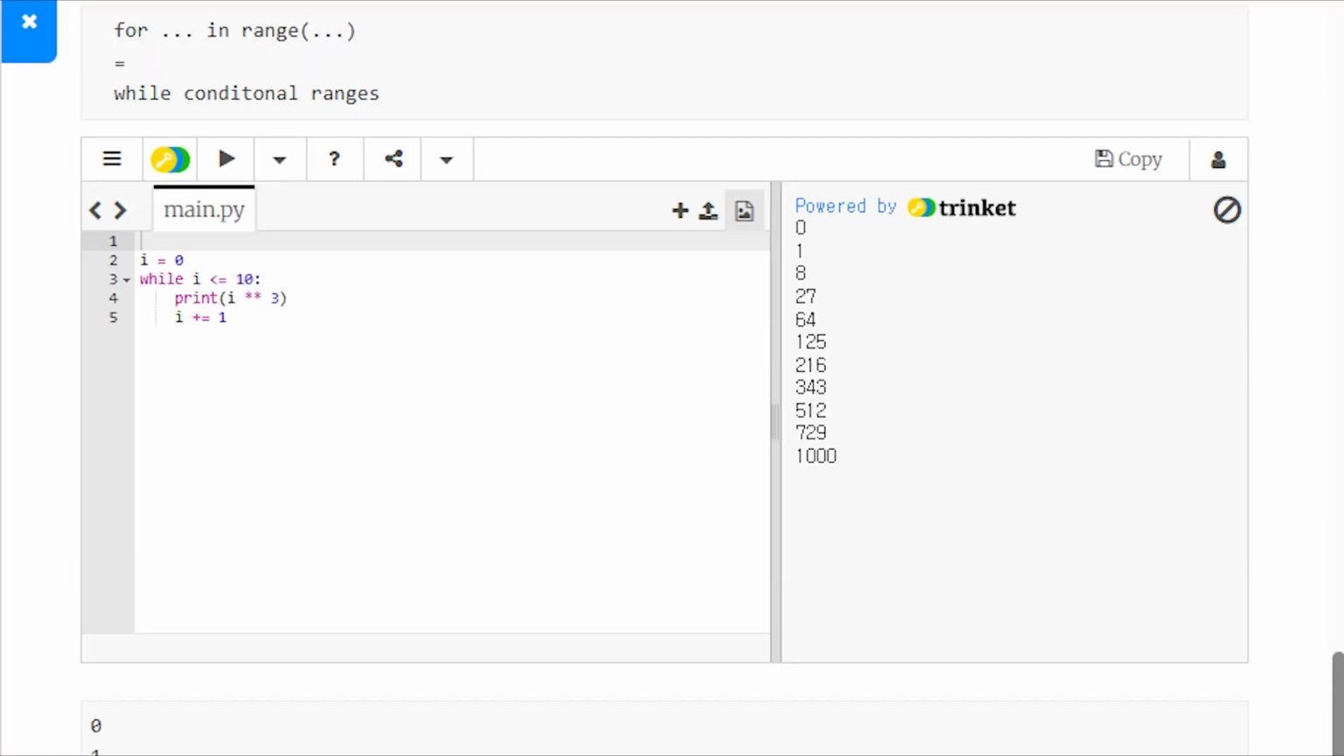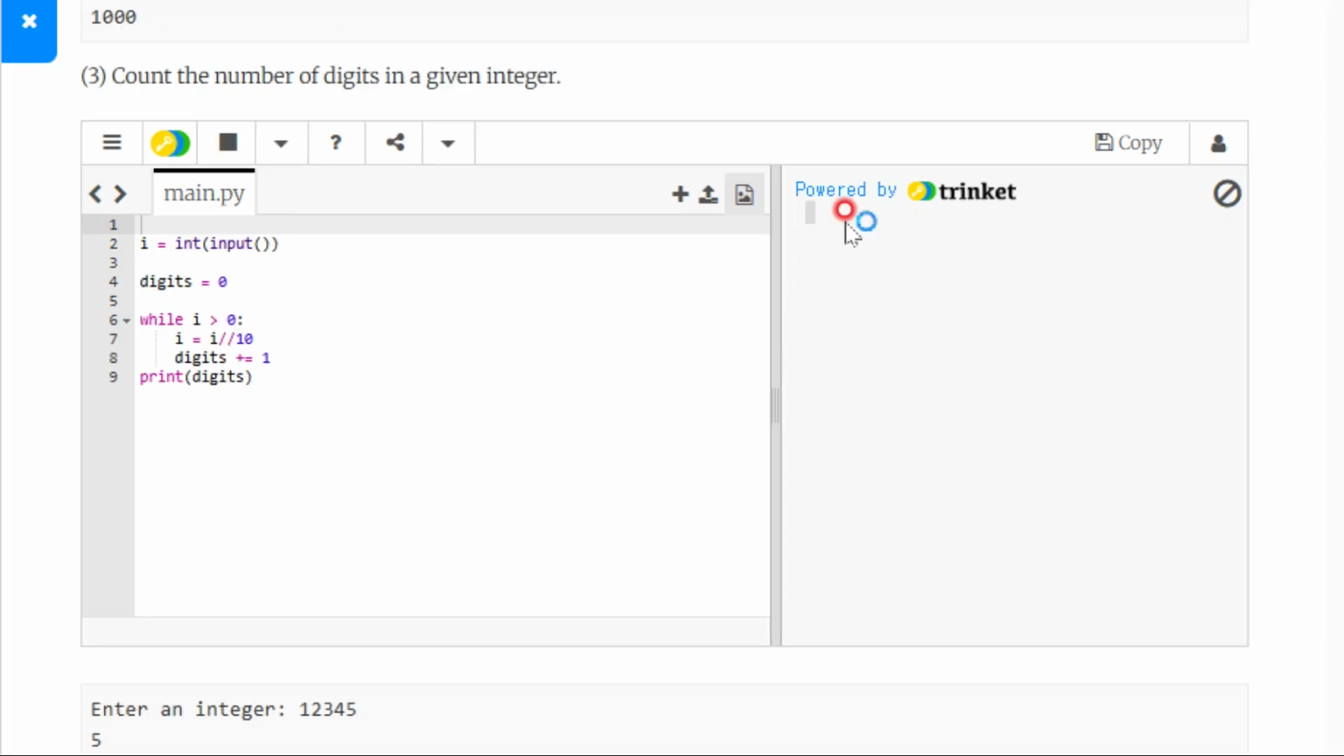Next, let's rewrite a for loop as a while loop. Previously, we used a for loop to print cubes of numbers from 0 to 10. Now let's do the same thing with a while loop. Start with I equals 0. While I is less than or equal to 10, print I cubed. After each step, increase I by 1. Since I starts at 0, the loop prints the cube of 0, then 1, then 2, and continues up to 10 cubed, which is 1000.